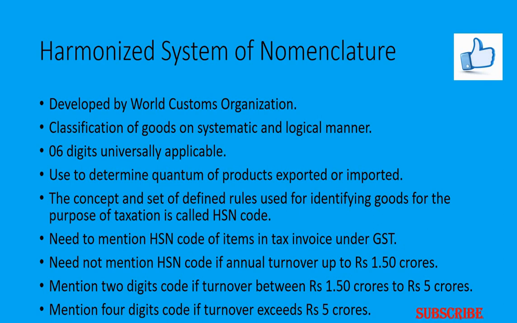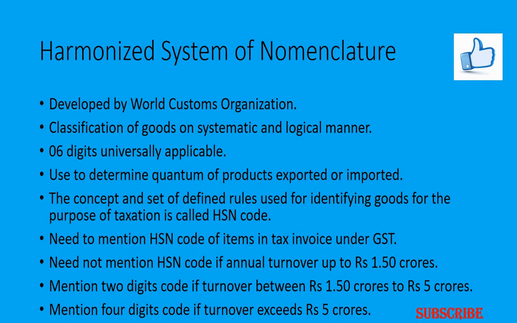This HSN classification, that is harmonized system of nomenclature, is a 6-digit uniform code that classifies the products and is accepted worldwide. The basic purpose of this nomenclature is to determine the quantum of the products exported or imported, and it has 6 digits which is universally applicable.